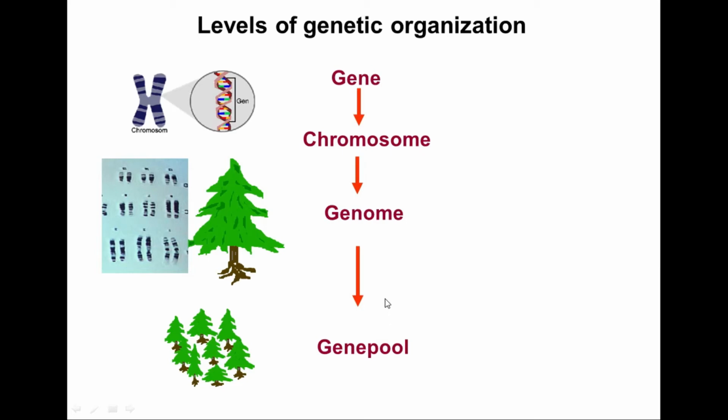When the gene pool is strong, that means that particular population has variation. If the gene pool is weak, that means the variation of the genes is very low. Therefore, the gene pool is the most important unit in a population to see the variation.